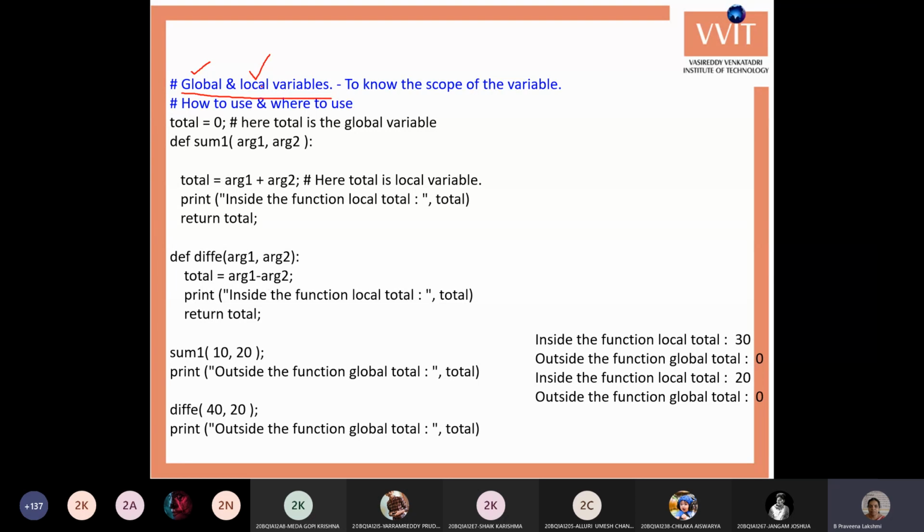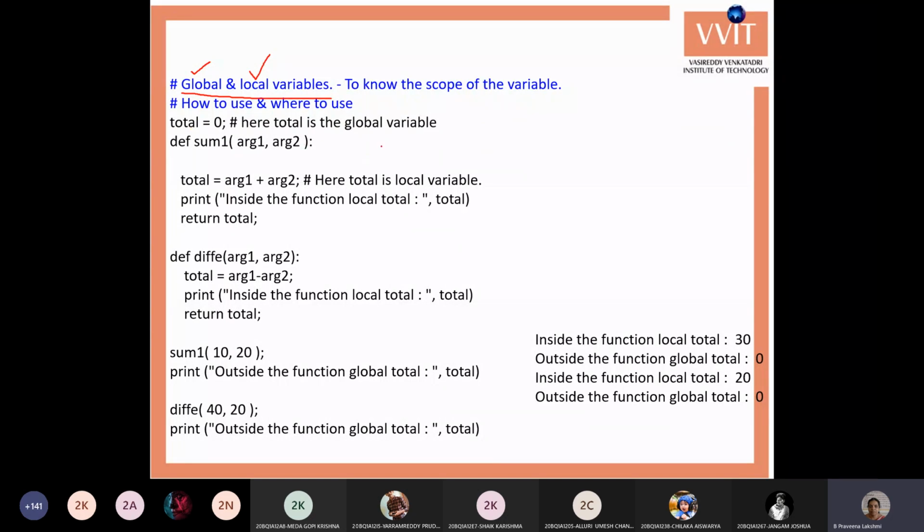Their scope is up to that particular function only. Both the existence and the availability are in that particular function. The variables are available in the memory only for that function, and are accessible only in that function.